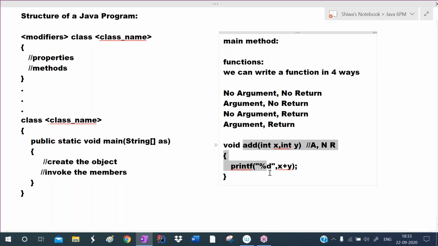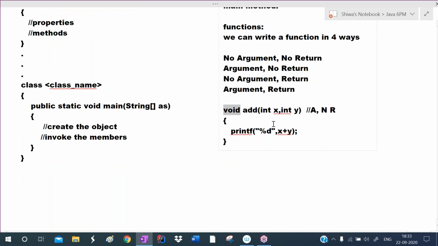So this function is not returning anything. To indicate that, we are writing the return type as void here. Like these 4 types are there, you already know. Just now we have written a return statement. If the return keyword is used, that is returning the value. If a return statement is not there, it means we are not returning any value. So if the function is not returning any value, we write void.